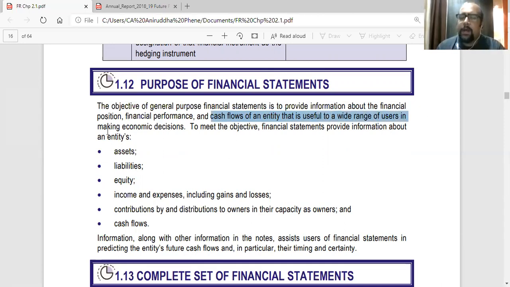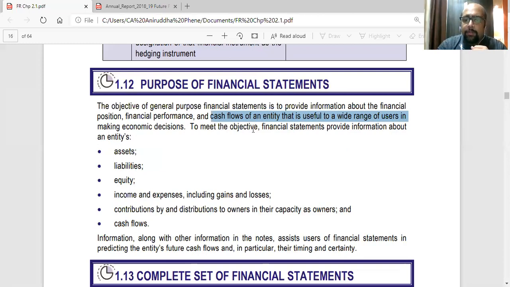Financial statements are used by a wide range of users: lenders, owners like shareholders, investors, customers, government. A wide range of users will be using those statements for making various decisions. So they should understand the exact financial position, the exact performance, what is the profitability, and the cash flows. For that, they have to see whether the cash flow from operating activities is good, that the company is making money from operations.